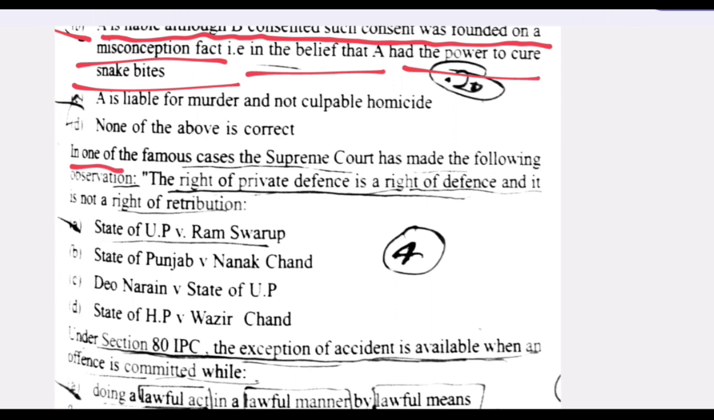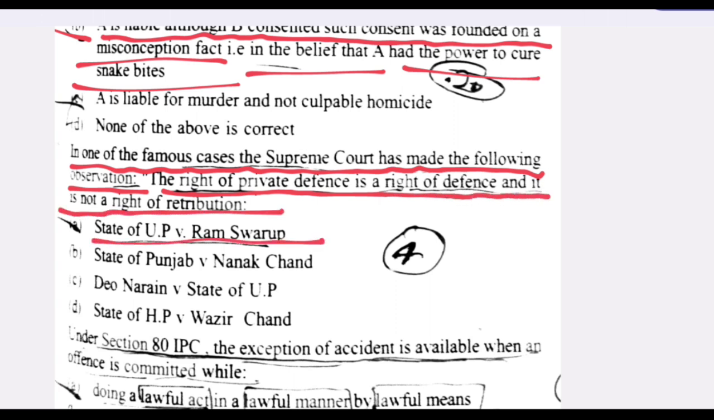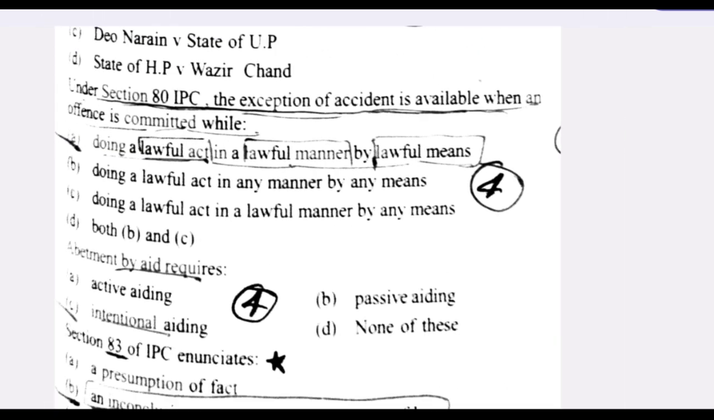Next question. In one of the famous cases, the Supreme Court has made the following observation: the right of private defense is a right of defense and it is not a right of retribution. State of MP versus Ram Sarup. A is the right answer. Next question. Under Section 80 IPC, the exception of accident is available when an offence is committed while doing a lawful action, in a lawful manner, by lawful means. A is the right answer.